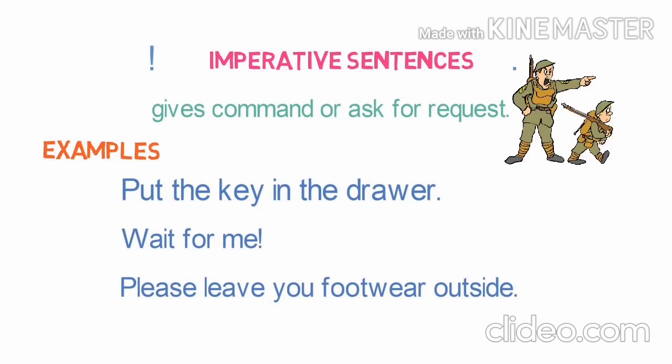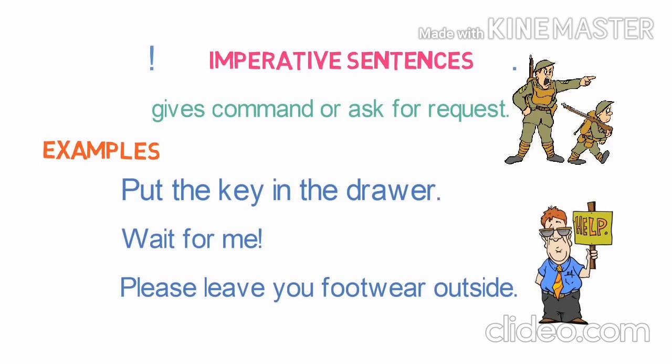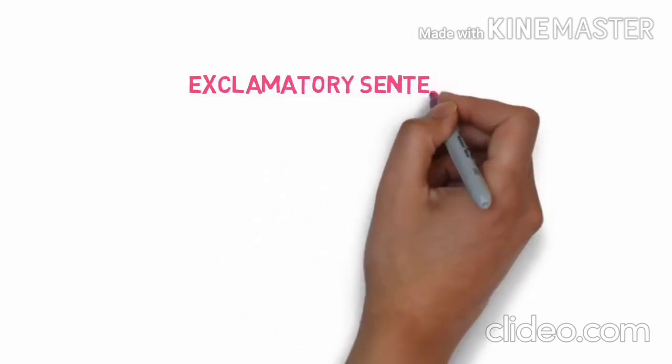Put the key in the drawer. So it is an order given. Wait for me! Exclamation mark. Please leave your footwear outside. This is a request, right? So all these types of sentences were imperative.